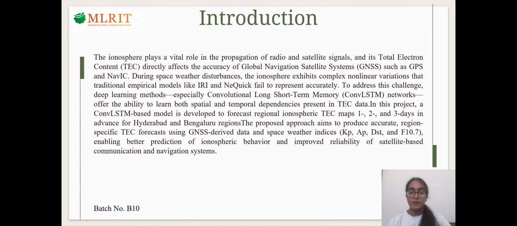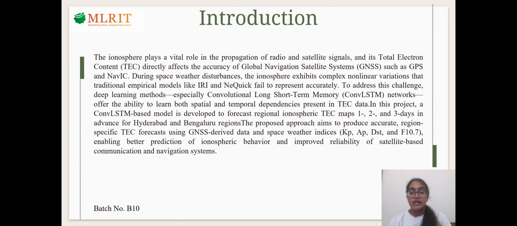The ionosphere plays a vital role in the propagation of radio and satellite signals. Its total electron content, called TEC, directly affects the accuracy of GNSS systems like GPS and NavIC. During space weather disturbances, the ionosphere shows complex nonlinear variations. Traditional models like IRI and NeQuick fail to represent this accurately.